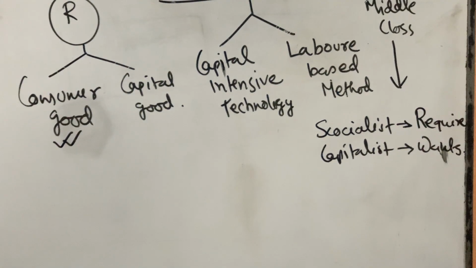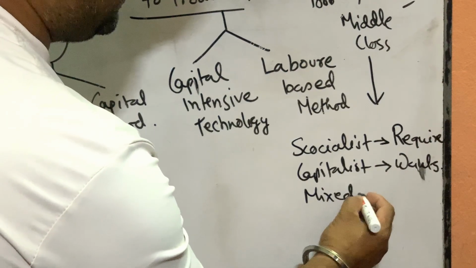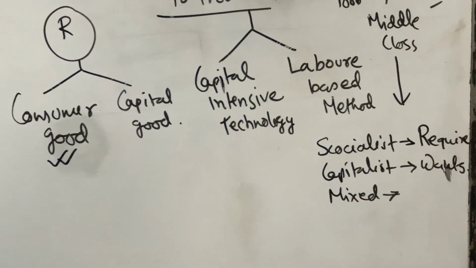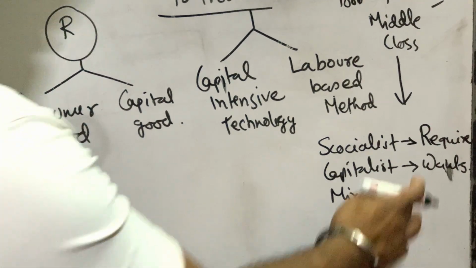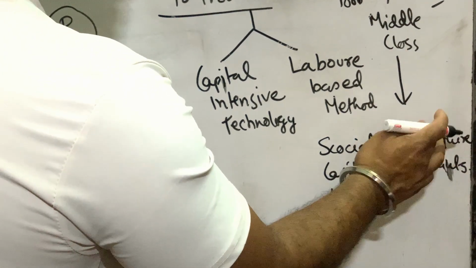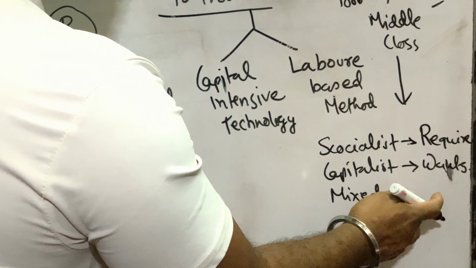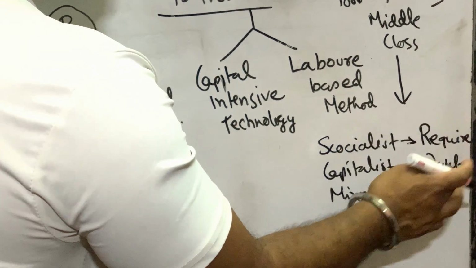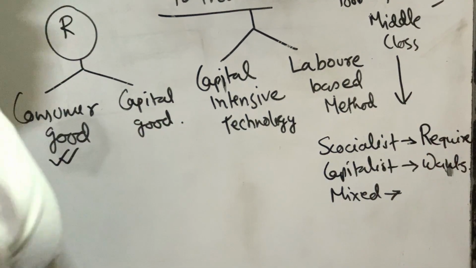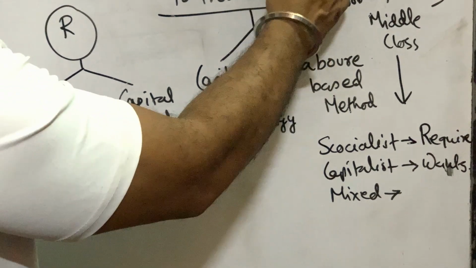And in a mixed economy, production is done in both ways, according to requirement also and wants also. Government produces in a mixed economy according to the requirement of the people and the private sector produces according to the wants of the people. So this is for whom to produce.